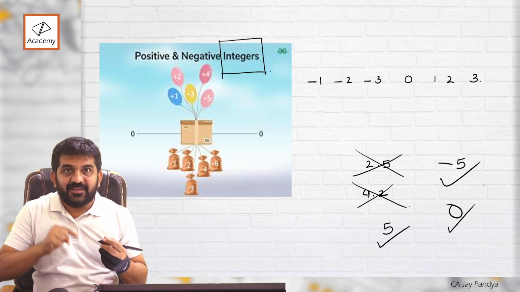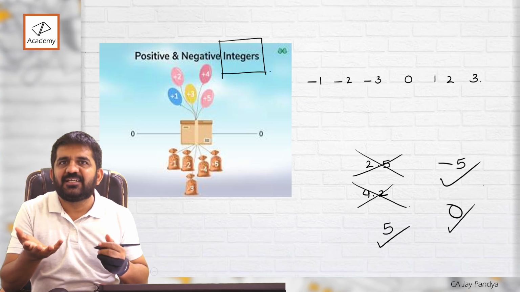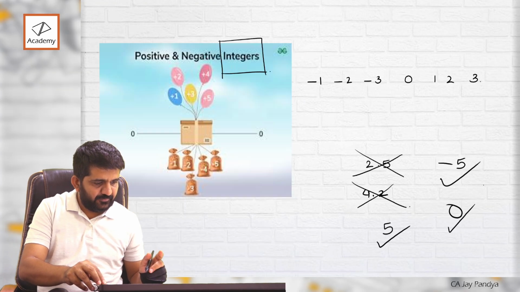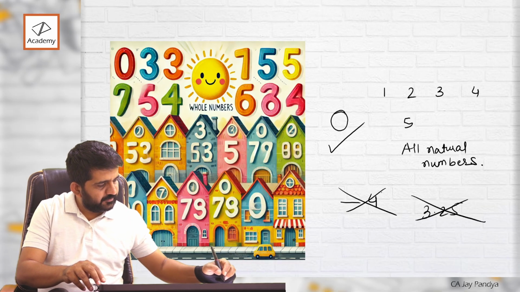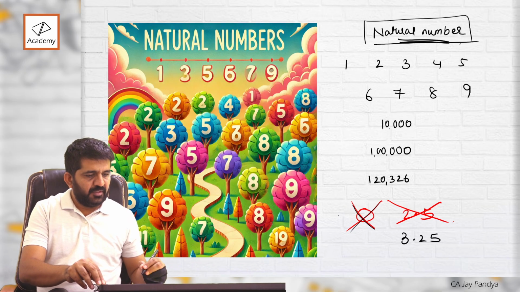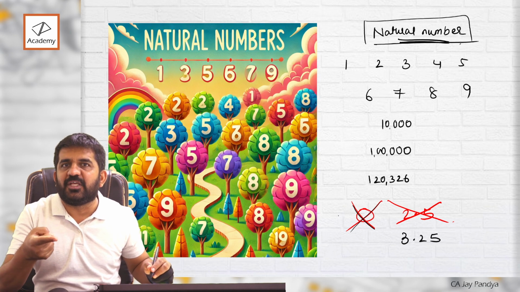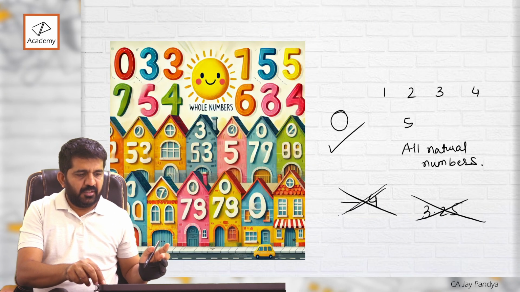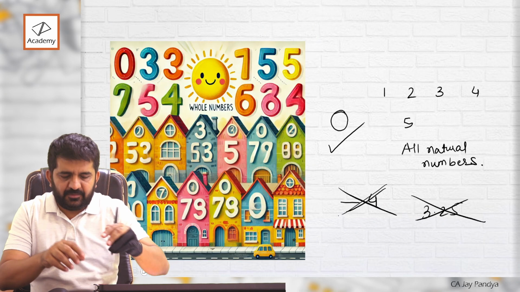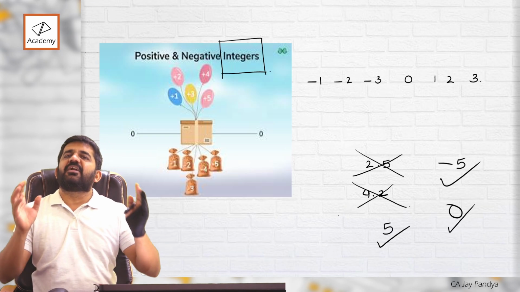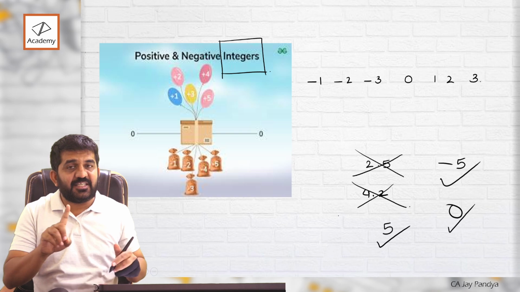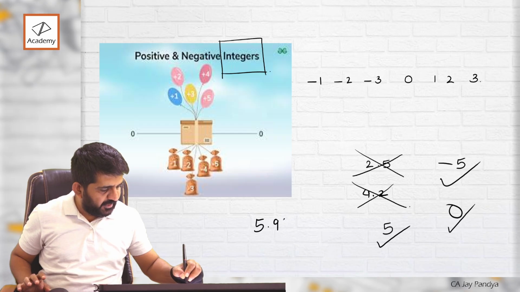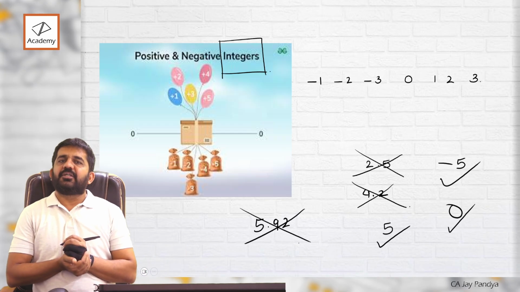What is included now that was not in whole numbers? Negative numbers, right? Whole numbers were not including negative numbers. Natural numbers were not even including 0. So natural numbers were positive numbers. In whole numbers, 0 was included. In integers, even negative numbers are included. But a decimal is not an integer, right? So if it is 5.92, this is not an integer, right?